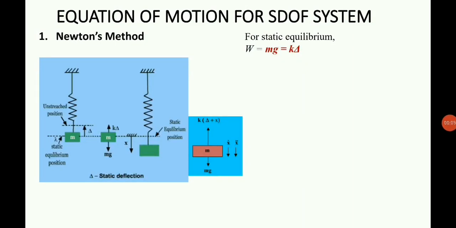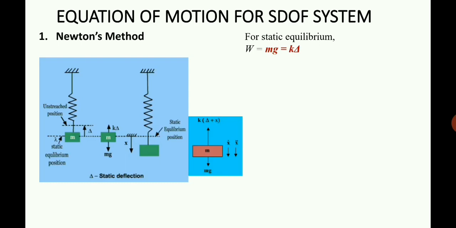So as a result of this externally applied force which is acting in the downward direction, there is a displacement in the downward direction which is given as x. So the net deflection of the particular spring is delta plus x. Therefore the spring force will be k into delta plus x, because initially there is a static deflection delta. Now we are giving an additional external deflection x. So the net spring force will be equal to k into delta plus x acting in the upward direction.